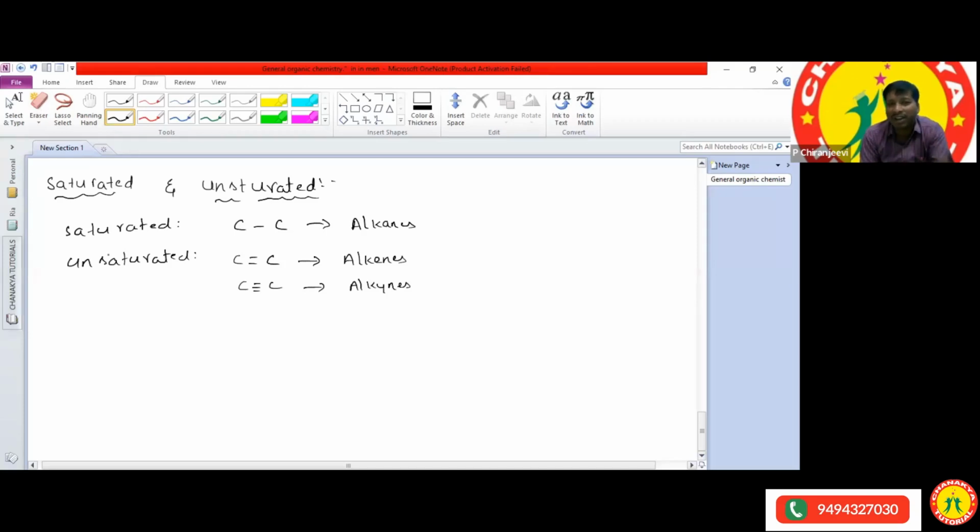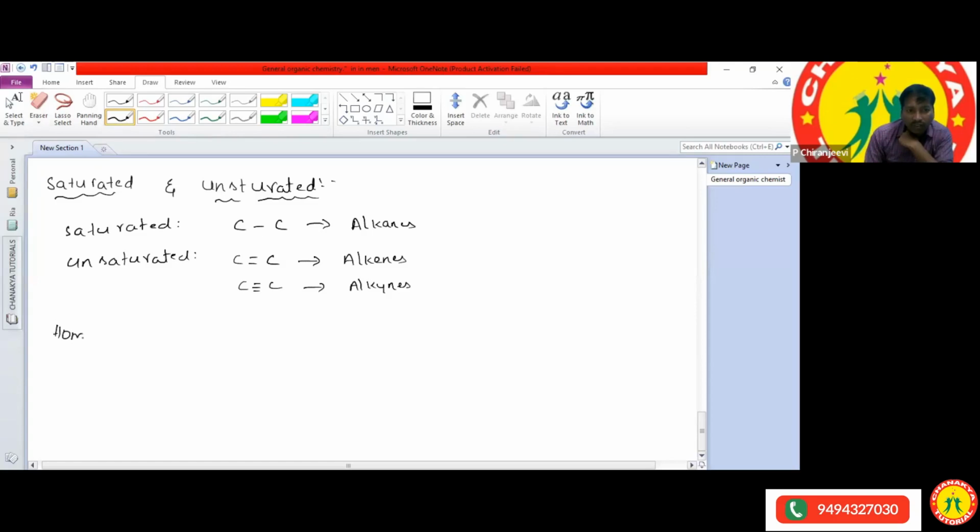So that is different. Organic chemistry is different. In organic chemistry, we are going to study the carbon containing compounds. In between the carbon, if it is a single bond, we can call it saturated hydrocarbons. In between the carbon, if it has multiple bonds, we can call it unsaturated hydrocarbons. Okay. Next, homologous series.